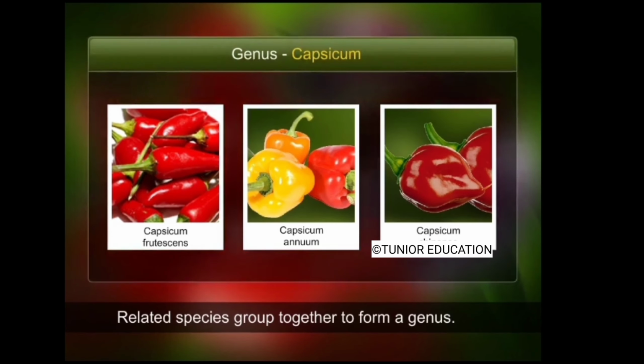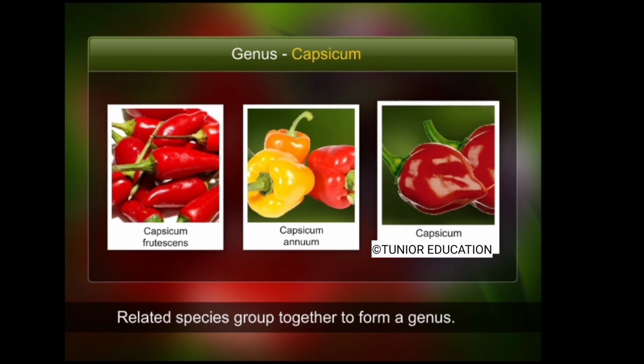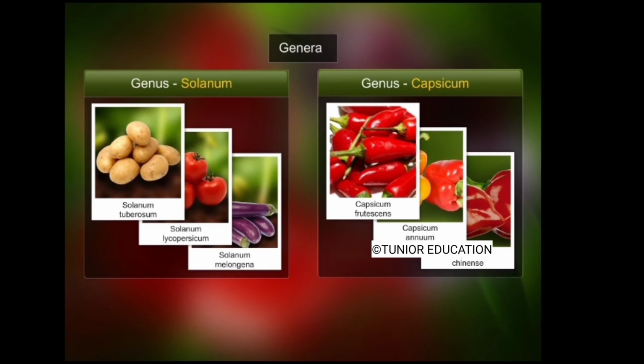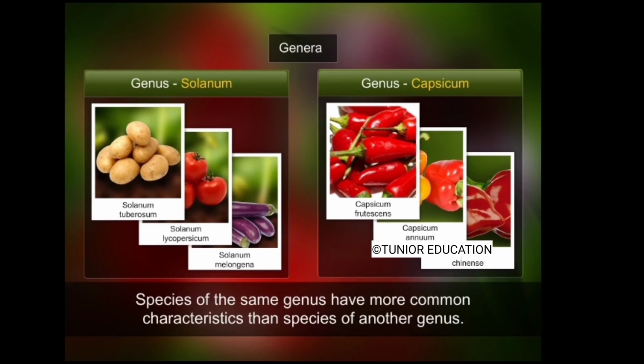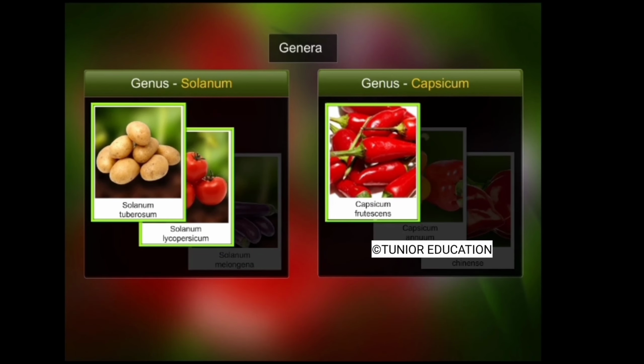Consider another plant genus, Capsicum. Genus Capsicum consists of different species, such as the Thai pepper, the bell pepper, and the habanero. Genus Solanum and genus Capsicum are 2 distinct genera, plural of genus. It is evident that species belonging to the same genus have more similarities than species of different genera.